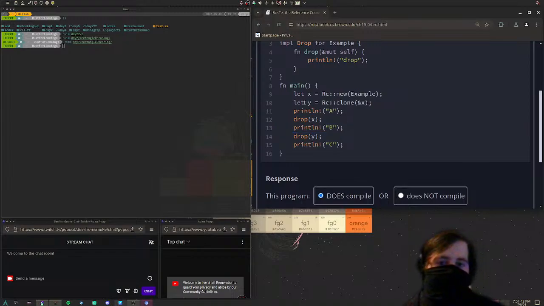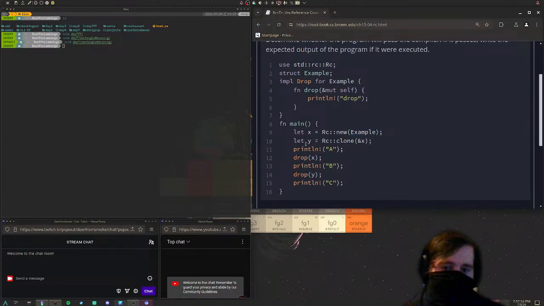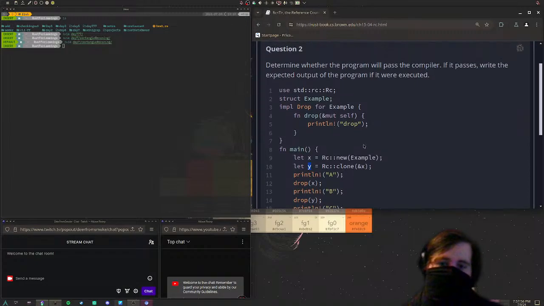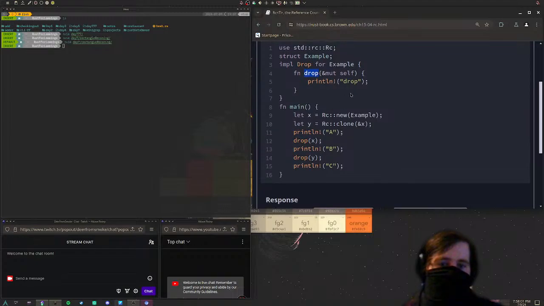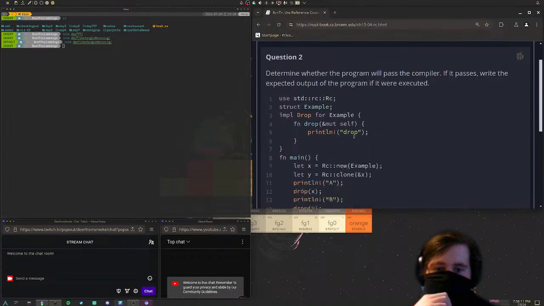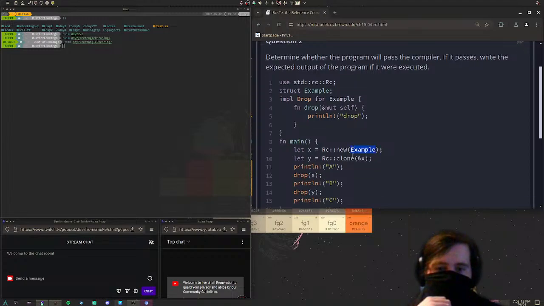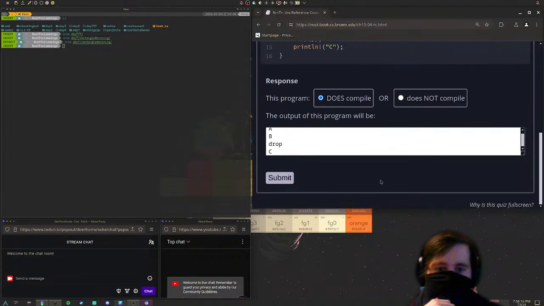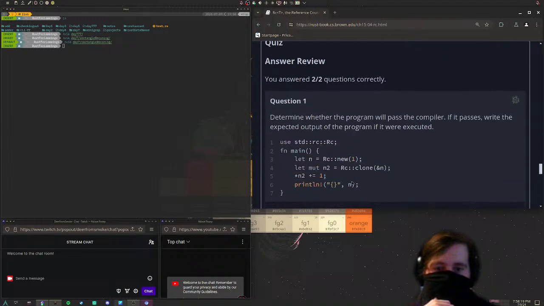Then we will drop y. y is dropped, the Rc is decremented from 1 to 0. And Example within the Rc that is within y will also be dropped, meaning that this will run. The function drop will print drop. Then we get c. I see no issues on why this wouldn't compile. Example is dropped between b and c. Submit. Got it all correct.